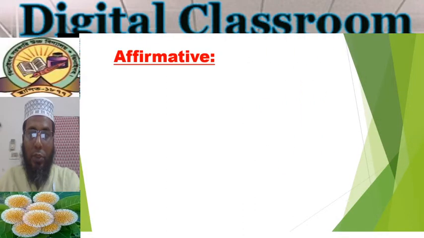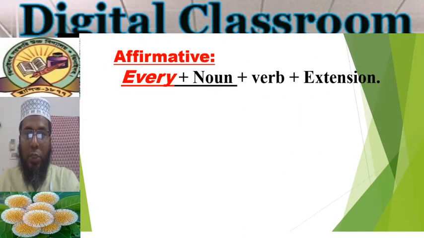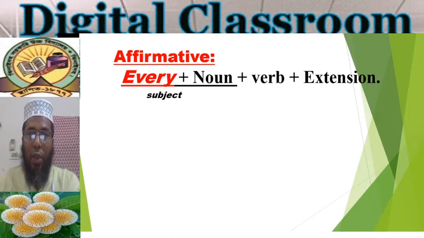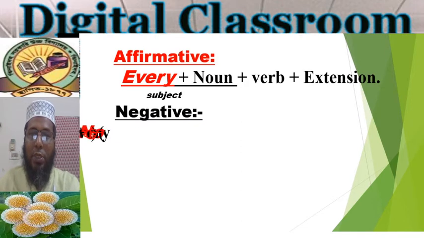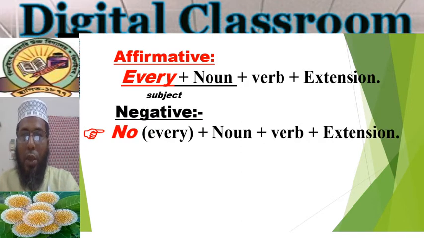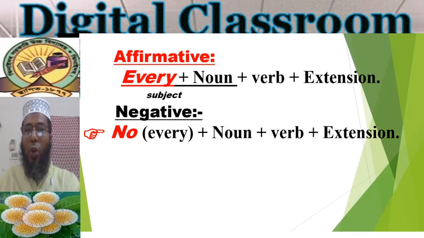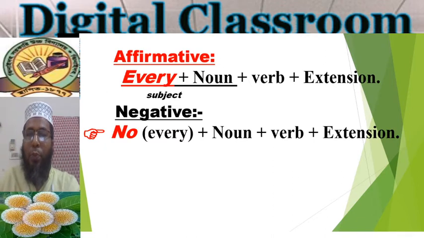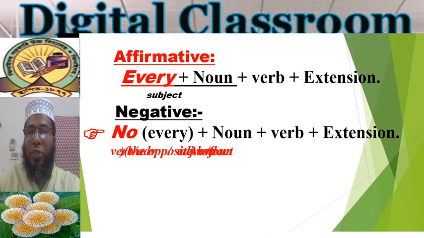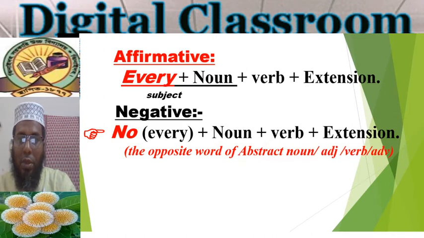And now there is another structure, the same structure here: every plus noun as a subject, verb plus extension. So how can we change this affirmative sentence into negative? Okay, here look at this structure. So no at the place of every, then noun, then verb, and then extension. So my dear students, you must notice here,